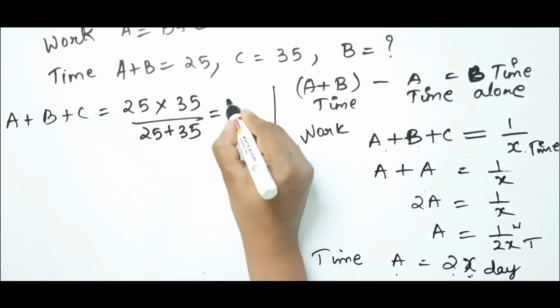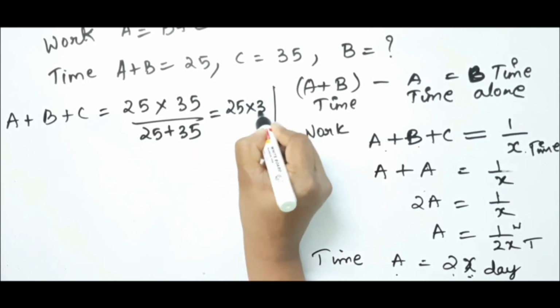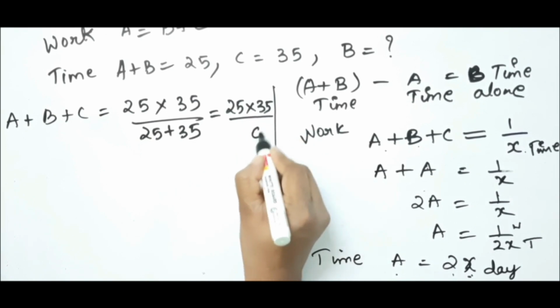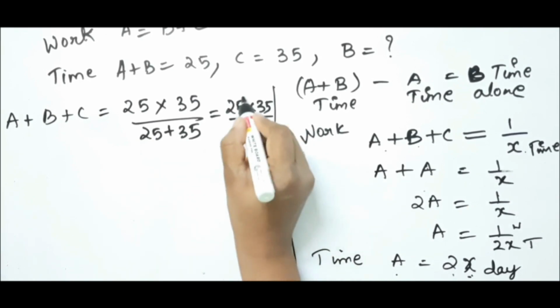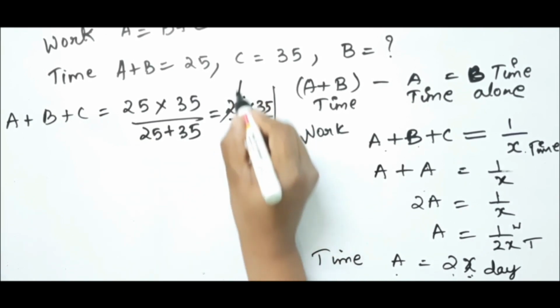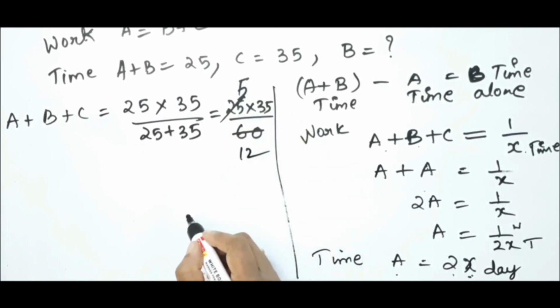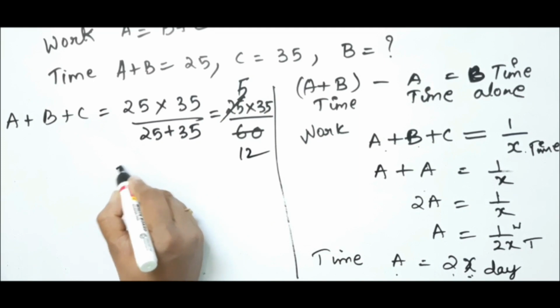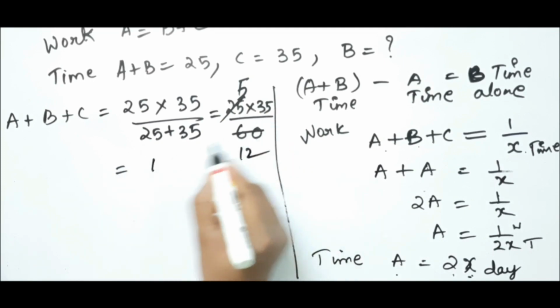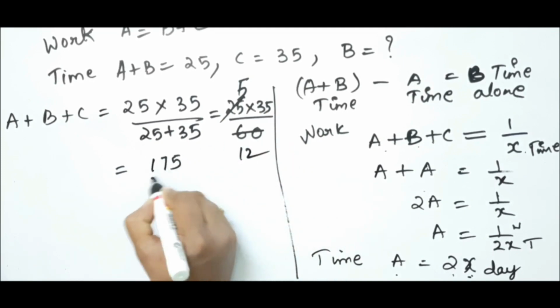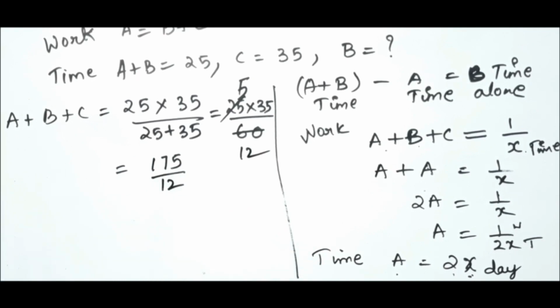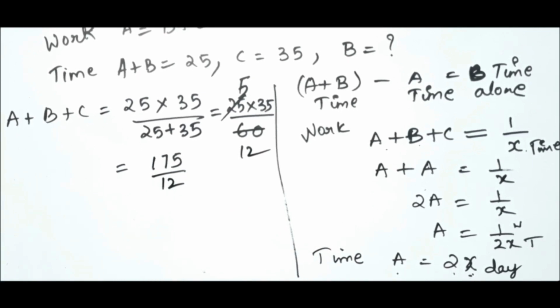This is equal to 25 into 35 by 60. So 5 fives are 25, 5 twelves are 60. So this is equal to 5 into 35, which is 175 by 12. So we got A plus B plus C as 175 by 12.